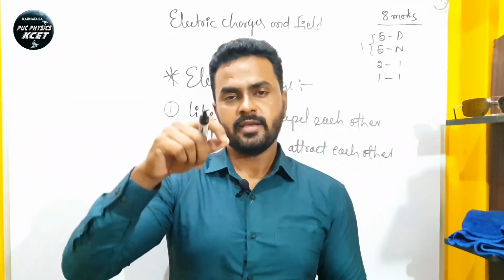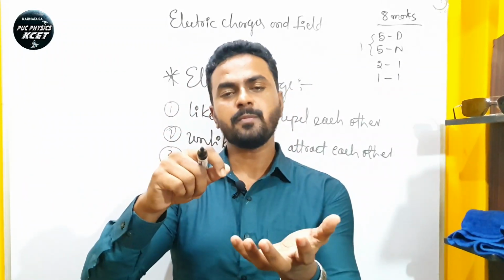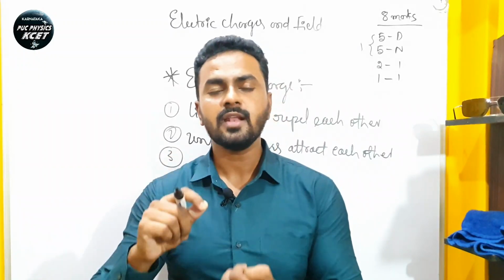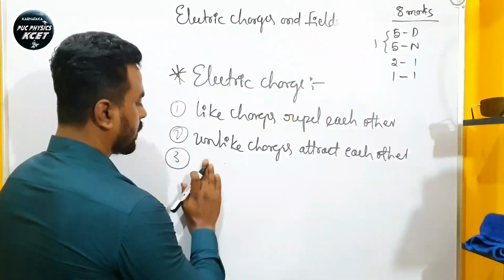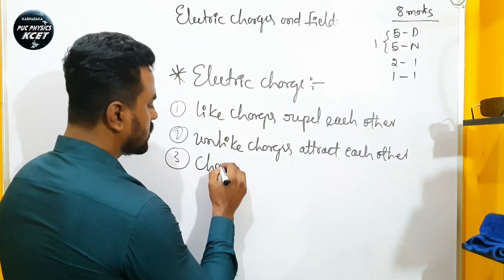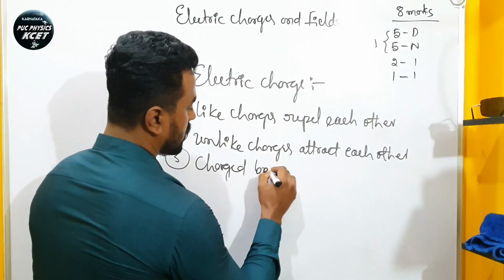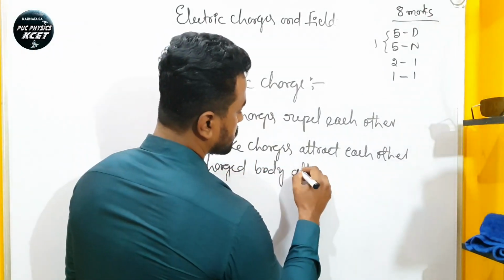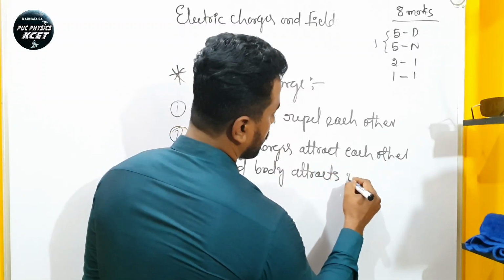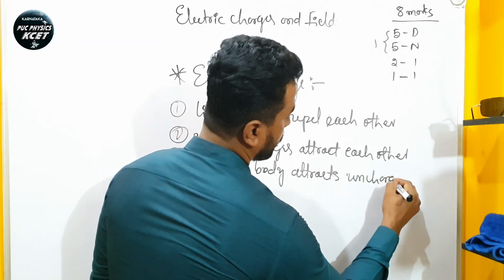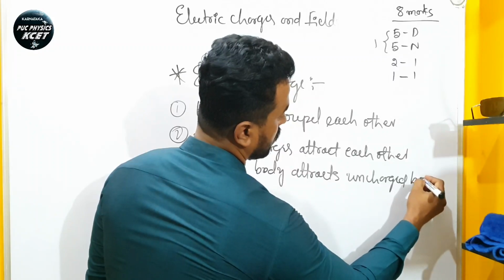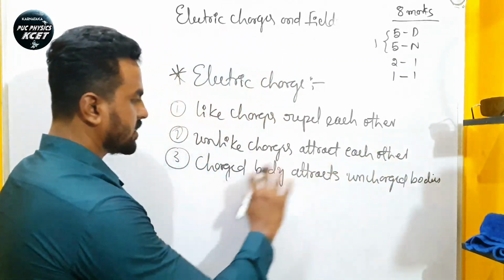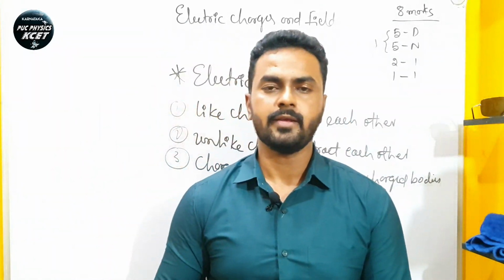Which means the comb is charged and the papers are uncharged, so they can be attracted towards the comb. So we can write: charged bodies attract uncharged bodies.